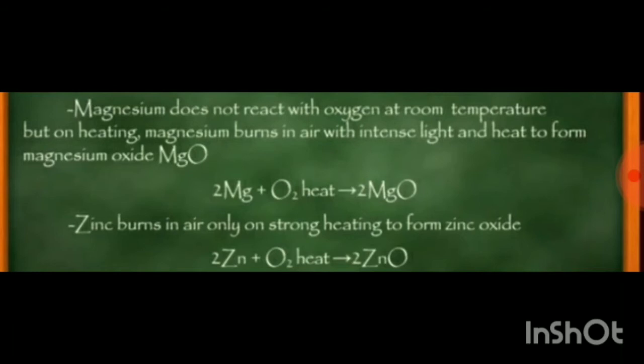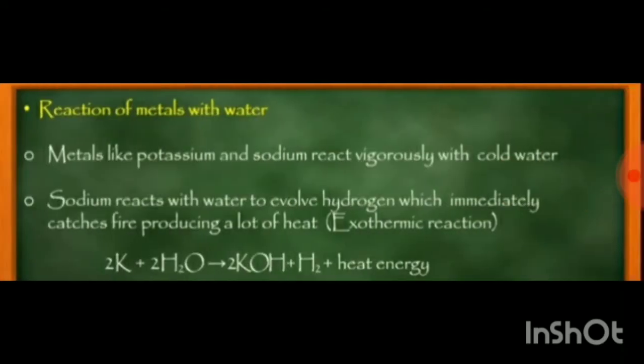Zinc burns in air only on strong heating to form zinc oxide. So 2Zn plus O2 gives 2ZnO, that is zinc oxide, and magnesium oxide.